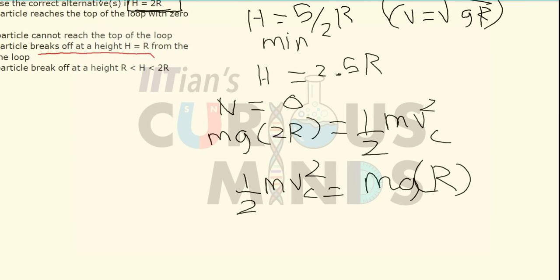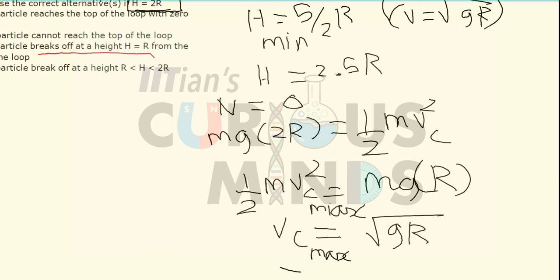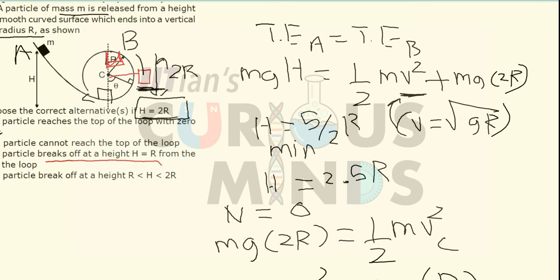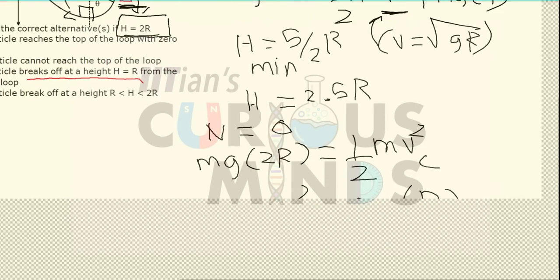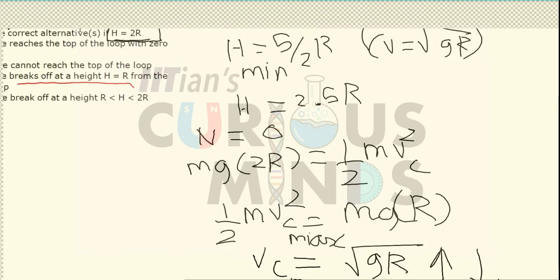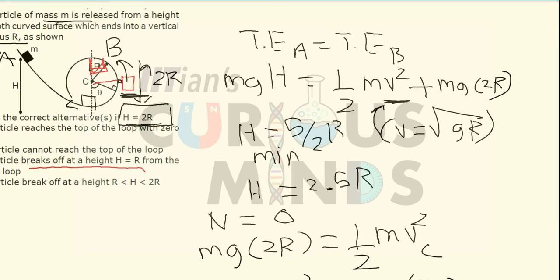When I plug in the value over here, the maximum velocity required should be equal to root gr. If the velocity is more than this, then the body will go on performing the circular motion. If the velocity is less than this, then the body will break down below this point. It will break down somewhere over here.